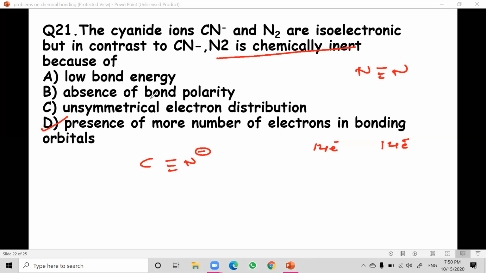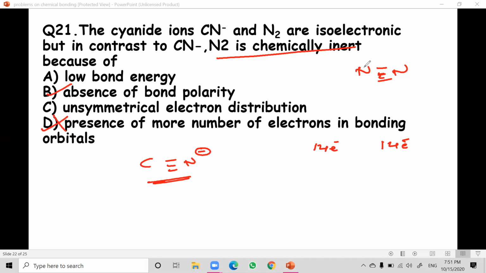Yes, here is the absence of bond polarity. In the nitrogen molecule, there is no polarity between the nitrogen atoms because of equal sharing of electrons. So the answer is B, not D. The presence of more electrons in bonding orbitals is in cyanide because it has more electrons. So absence of bond polarity is the right answer: cyanide ion and nitrogen are isoelectronic, but nitrogen is chemically inert because of absence of bond polarity.